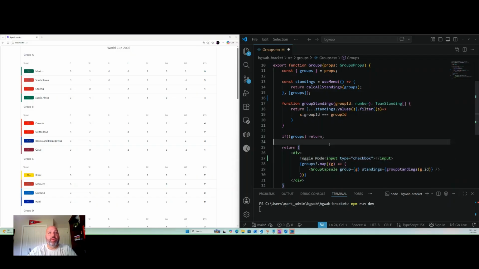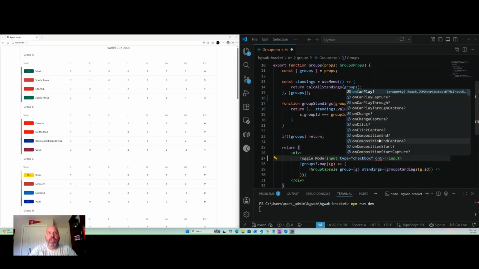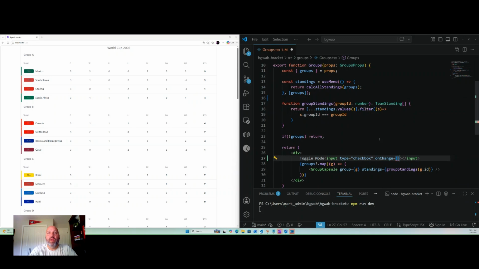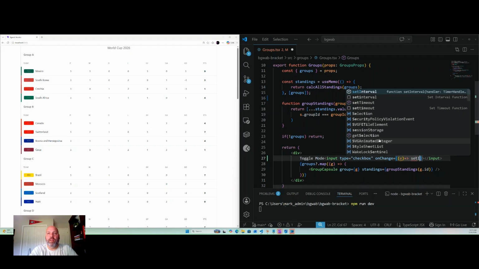So let's imagine you've been given a task of changing the style on this screen, and we're not going to do that, but this will just give you the example of the wire up to do that, right? You've been tasked with changing this from light mode, like we have currently, to dark mode. Well, what we're going to do is respond to an onChange event, right? And we're going to pass in the argument e, and we want to set whether this is checked or not. So we're going to say setIsChecked.